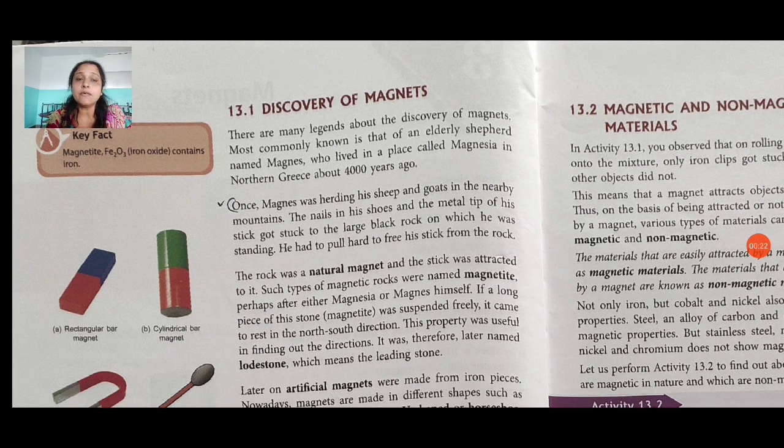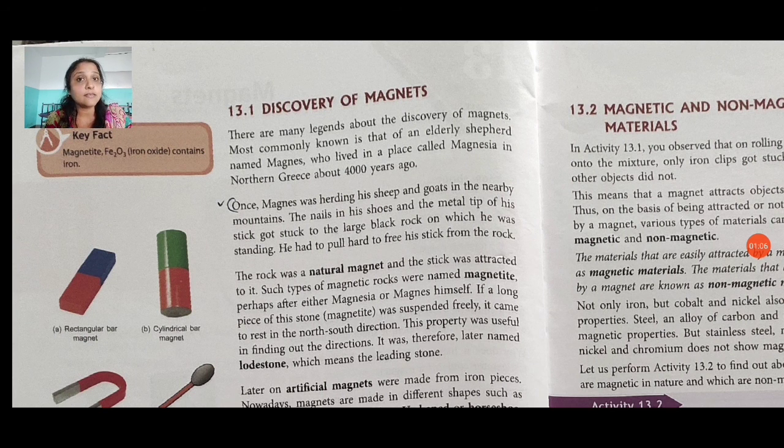The word magnet also comes from this person. Once Magnus was herding his sheep and goats in the nearby mountains. The nails in his shoes and the metal tip of his stick got stuck to the large black rock on which he was standing. He had to pull hard to free his stick from the rock.